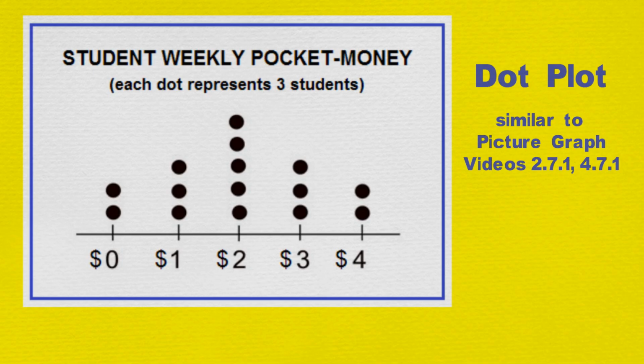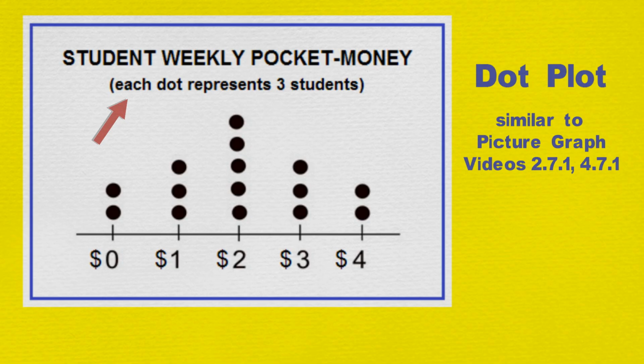Like picture graphs, dot plots are best used when the data are small whole numbers or multiples of the same number. For example, in this dot plot, we are told that each dot represents 3 students.